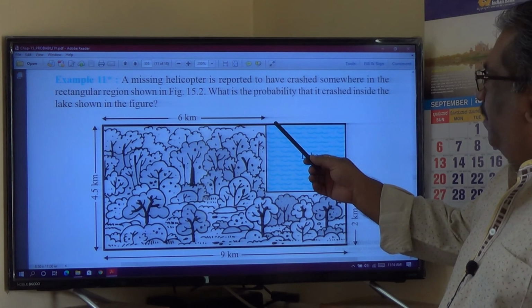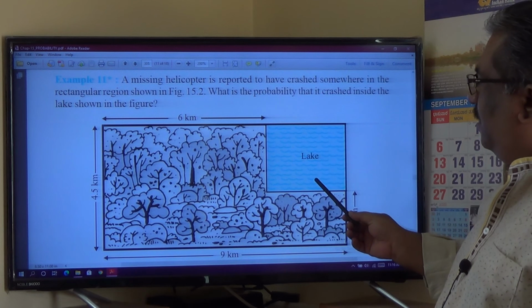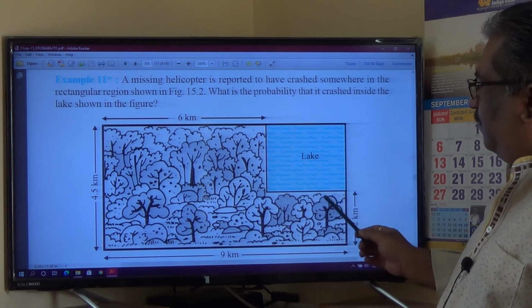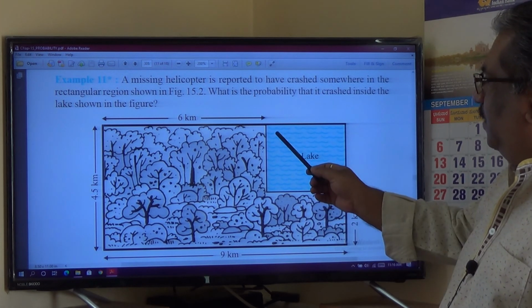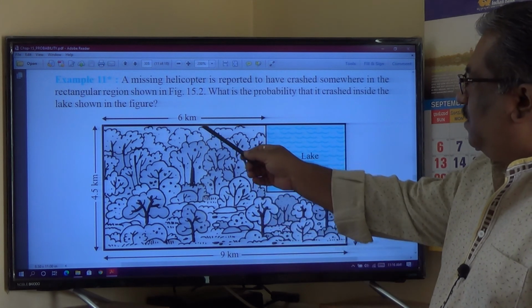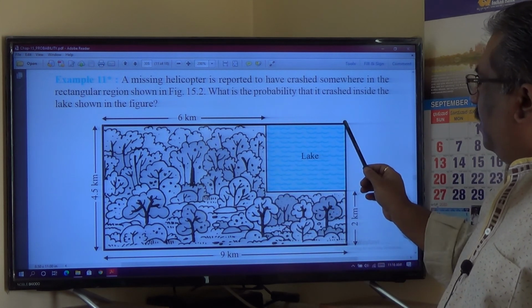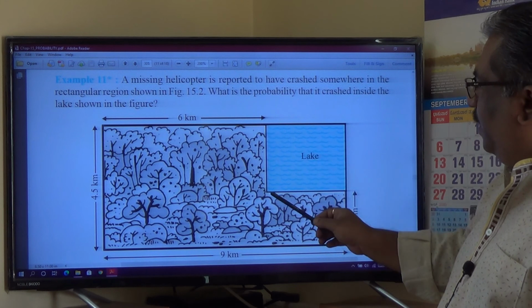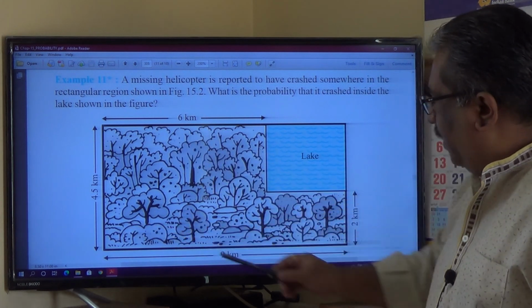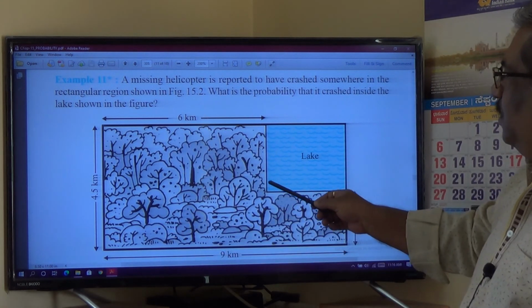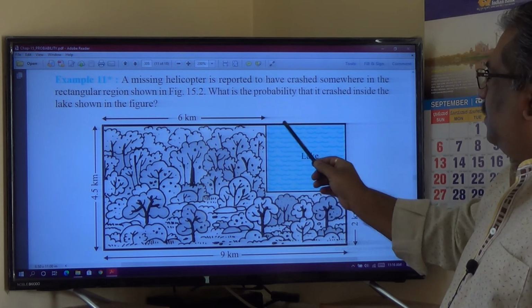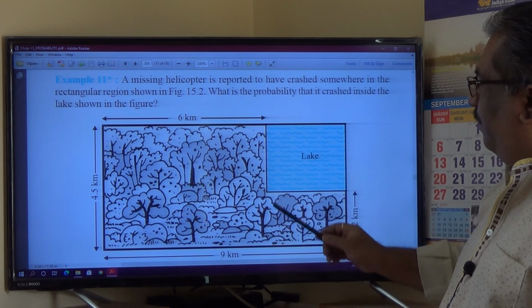What is the probability that it crashed inside the lake? Let us find out the area of the lake. How do you calculate? 9 km minus 6, from here to here it is 3 km. What about from here to here? This is 4.5 minus 2, so this is 2.5. So this is 3 and this is 2.5.